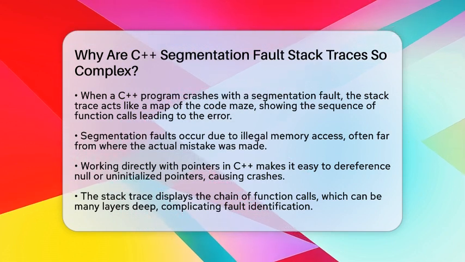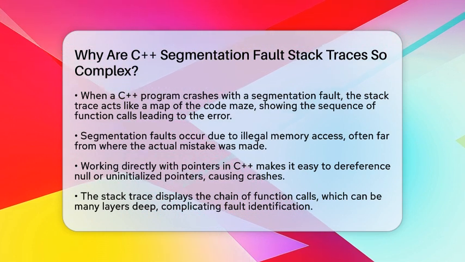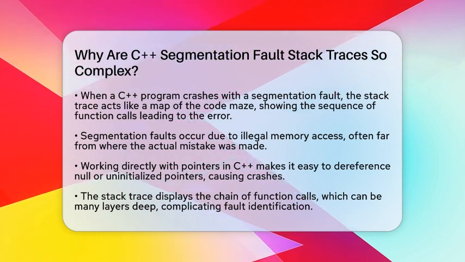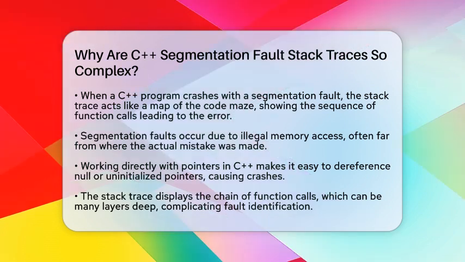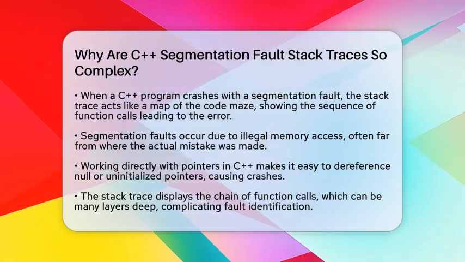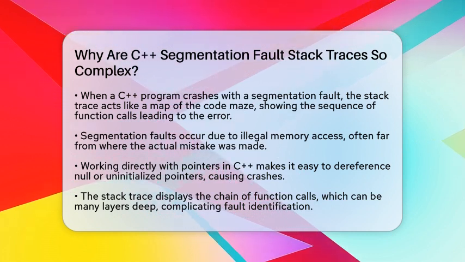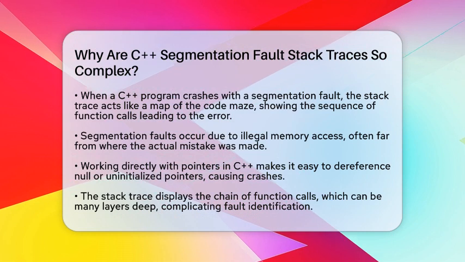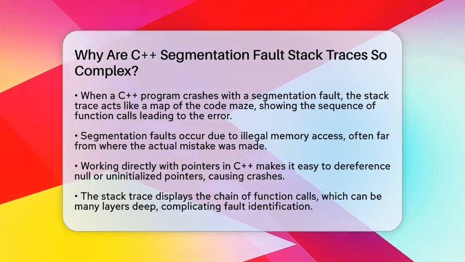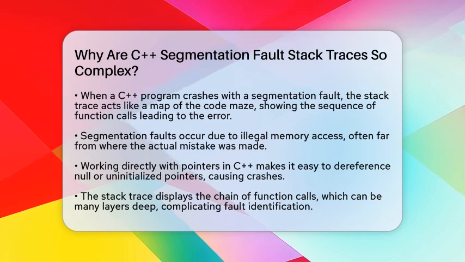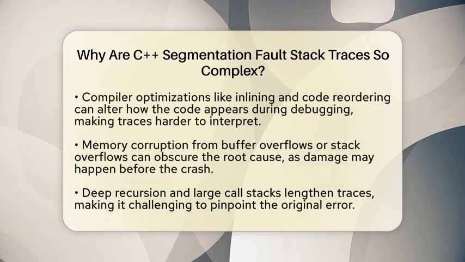The reason is that segmentation faults happen because of illegal memory access, which can occur far from where the actual mistake was made. In C++, you work directly with memory using pointers. If you dereference a null pointer or an uninitialized pointer, the program tries to access memory it shouldn't. The stack trace then shows the chain of function calls leading up to that illegal access. But that chain can be many layers long, making it tricky to find the original problem.